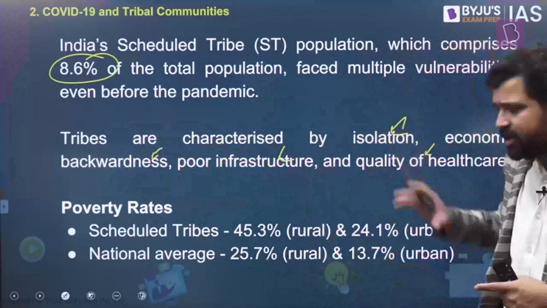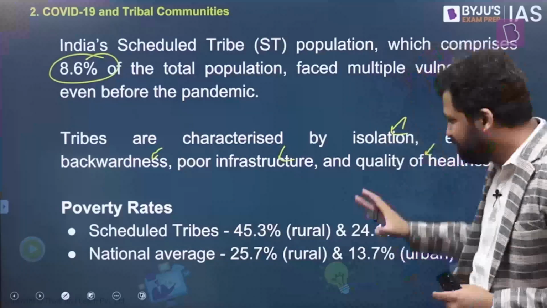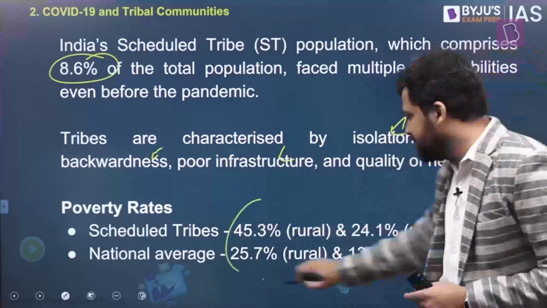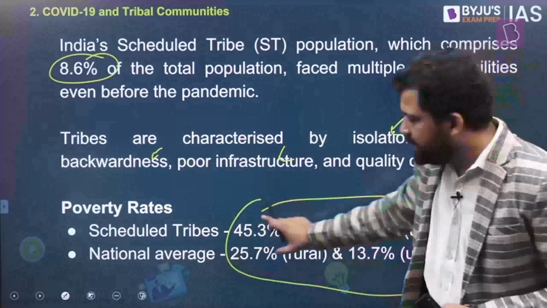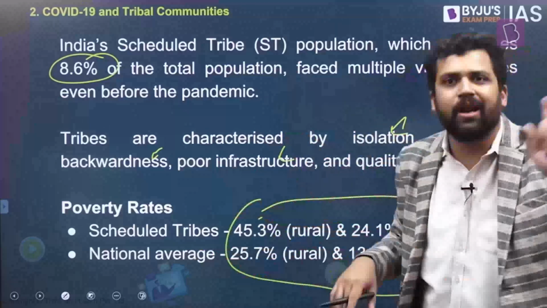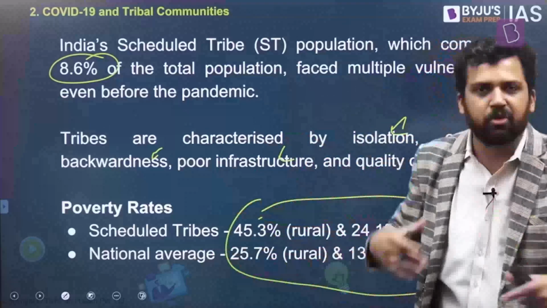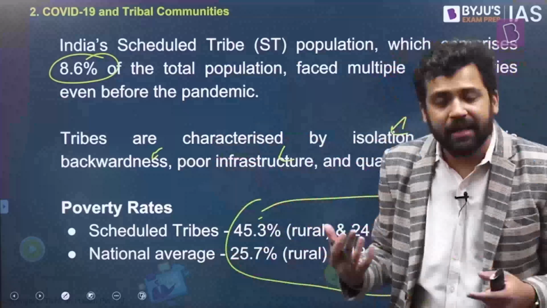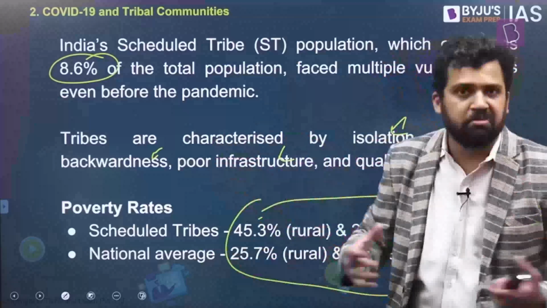Now, among tribal communities, scheduled tribes, again, look at the poverty rates. 45.3% in rural areas, urban areas 24.1%. National average is this. Now, you might observe that there is slight variation from the one that we saw last time, in the previous topic, which was global MPI data. This is Census 2011 data. So some variation will be there, because we had a session on how to compute poverty rates and we have seen that the different parameters that you take will decide what the poverty numbers are.